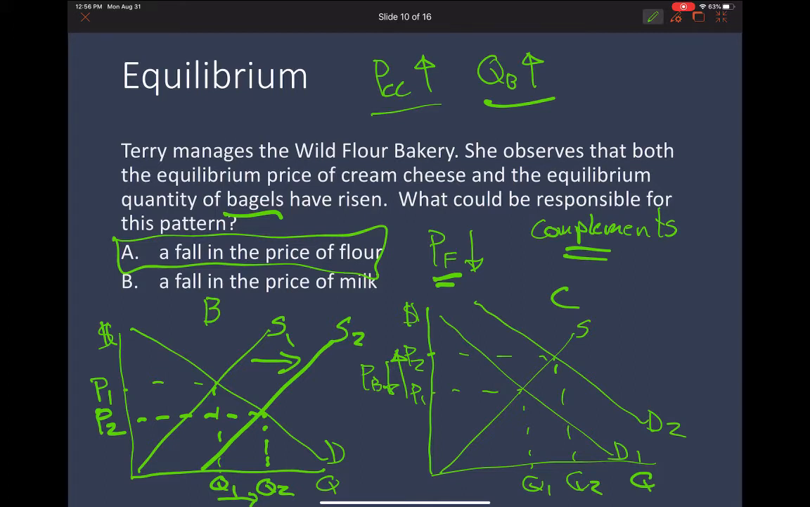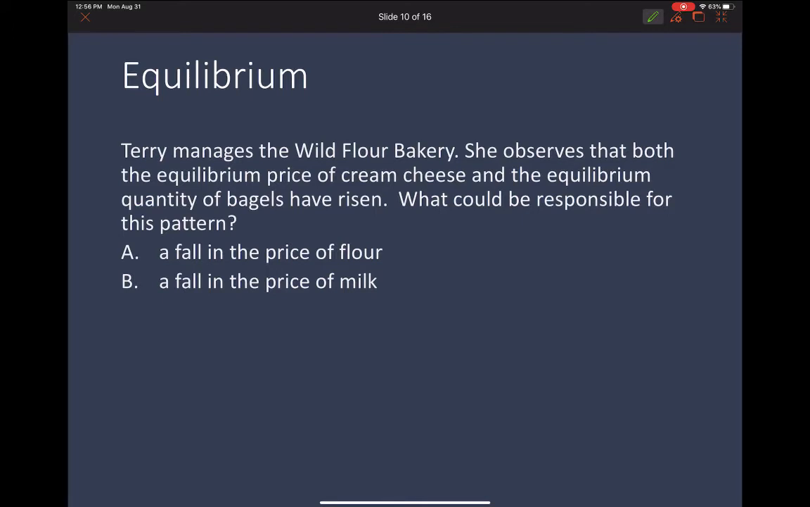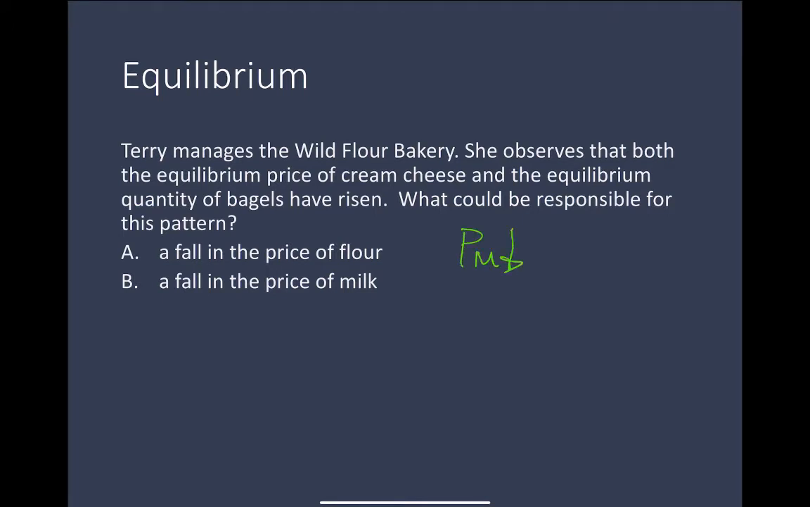Let's go ahead and repeat the problem for a fall in the price of milk now. So if the price of milk goes down, what market is that going to impact directly? That's going to impact the market for cream cheese directly. So here's the supply and the demand for cream cheese. And once again, what is the price of milk going to be a determinant of? Is it going to be a determinant of supply or the determinant of demand? Is that going to impact directly the producers or the consumers?